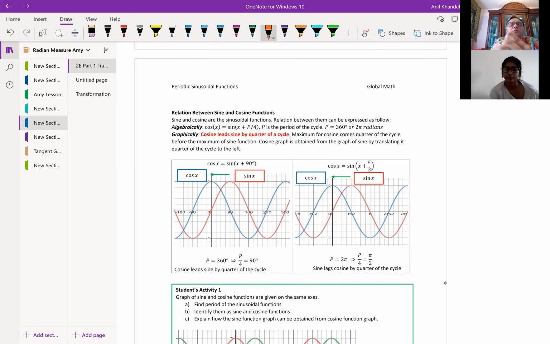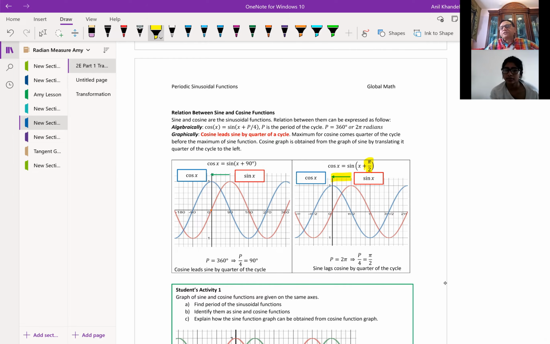Now here I've shown you what happens if I do the transformation, right? So what have I done here? I've just translated, meaning moving left, to get the cosine wave. Is that clear to you? The only thing is, since I've written in radians, pi by 2 radians, instead of degrees, 90 degrees.